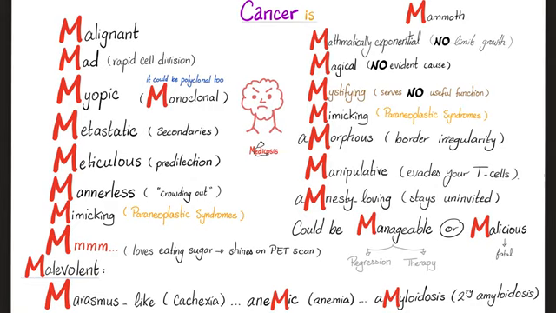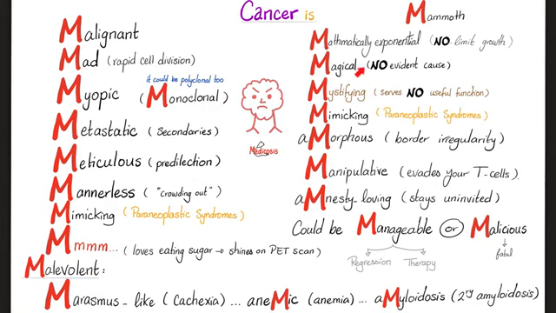Hey Medicosis, quick question. I read on a blog that every day we have cancers in our body and the immune system kills all of those cancers every day. Shut up. Every day you have mutations, but you're not having cancers every day. Cancer is a mass by definition. So you're saying that every day I have a mass in my body, like on my skin, and I don't see it, and then it goes away? Shut up. Every day I have mutations, and these mutations get stopped. Remember the cell cycle checkpoints. Remember your DNA proofreading mechanisms. Remember your lymphocytes. When all of this fails, and I develop a mass, this is cancer.